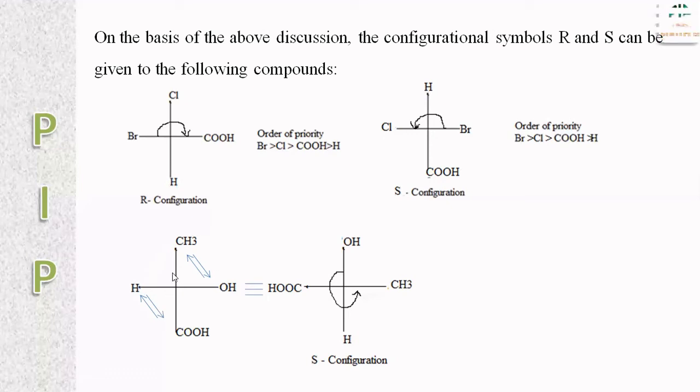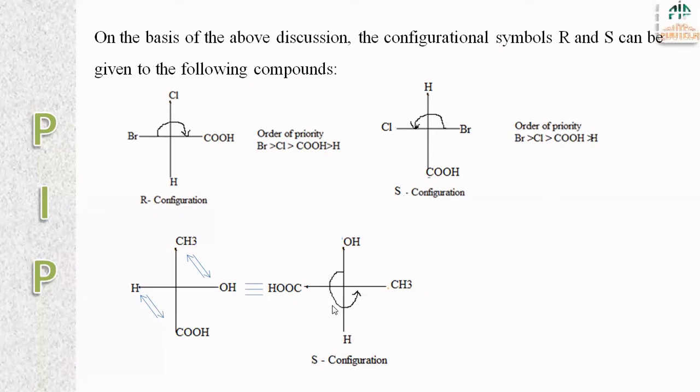Now we have to see the sequence rule. The least or the lowest atomic number, lowest priority given atom should be attached at the top or at the bottom, so that the groups are exchanged. Here OH and CH3 groups are exchanged. Here hydrogen and COOH groups are exchanged. So that the hydrogen which is having the least atomic number comes at the bottom.